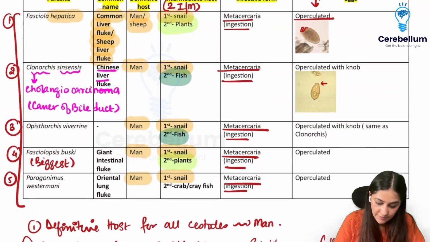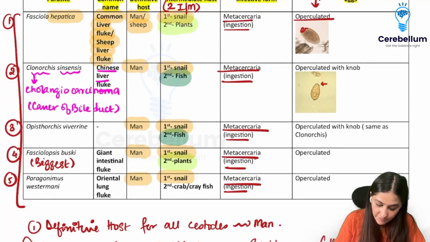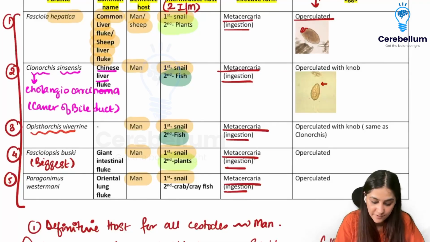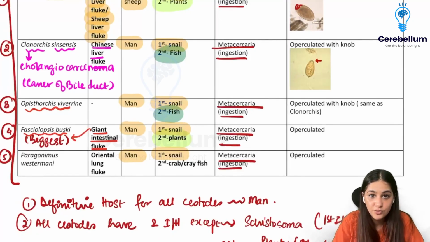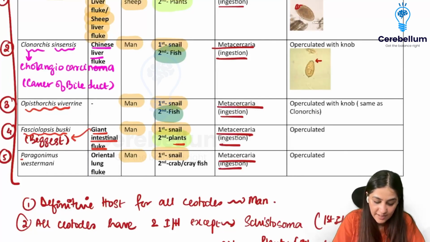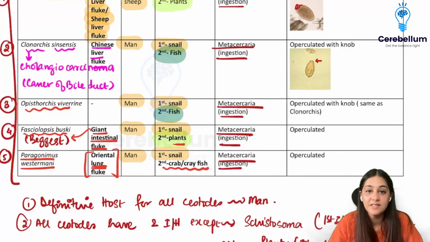Now what are we left with? We have Opisthorchis, I've already talked about. It is not called anything, but it has fish. Fasciolopsis I talked about. It is a giant intestinal fluke. That is why it is the biggest fluke also, and it is by the plants. Finally, we are left with Paragonimus westermani, which is called the oriental lung fluke. So it is part of the lung. And we only had left crab or crayfish. So Paragonimus westermani is the only one that has crab or crayfish as the second intermediate host.